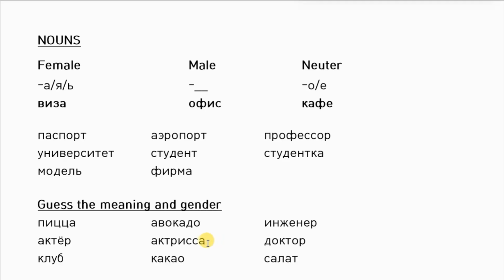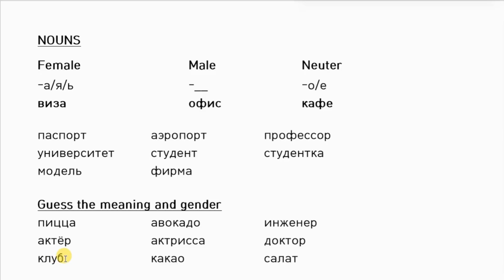Actrisa ends with a. It is a female actor, or actress. Doctor is doctor. It ends with R, so it's male. Klub.